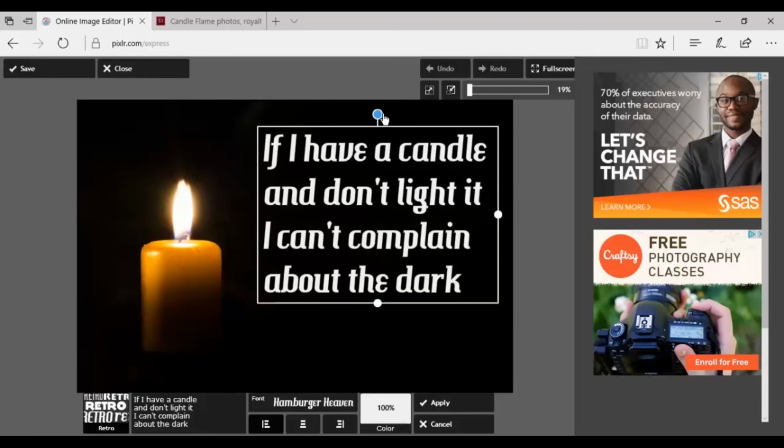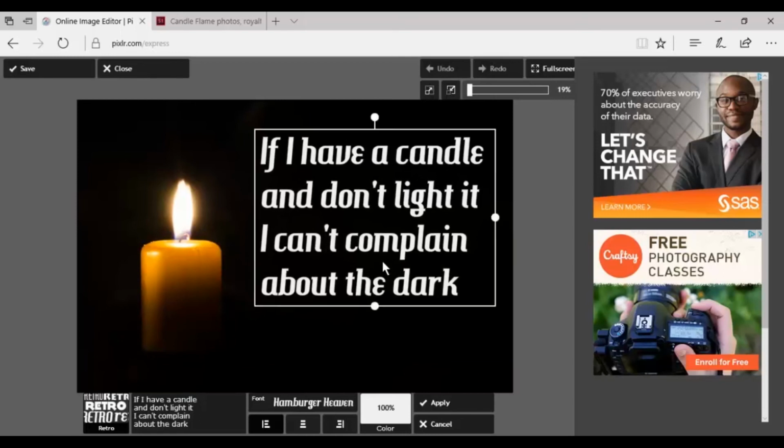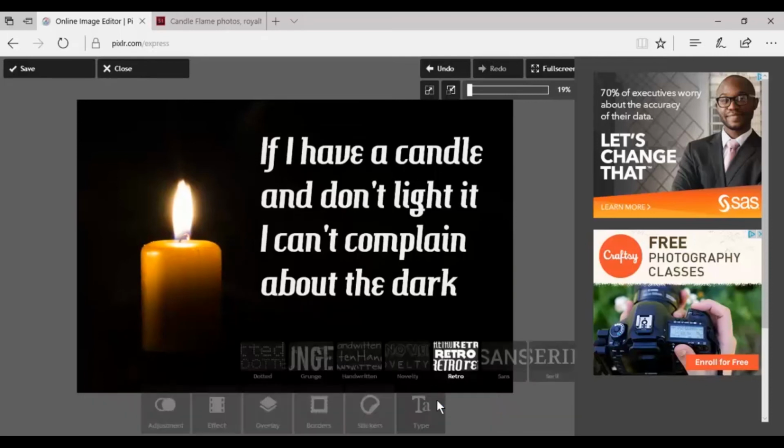This one up here is a handle for you if you want to turn the words on an edge or something. I don't want to do that, so I don't want to play with that right now. So I've got this here. I think I've got it positioned about the way I want. Very simple. Now I'm going to click apply.